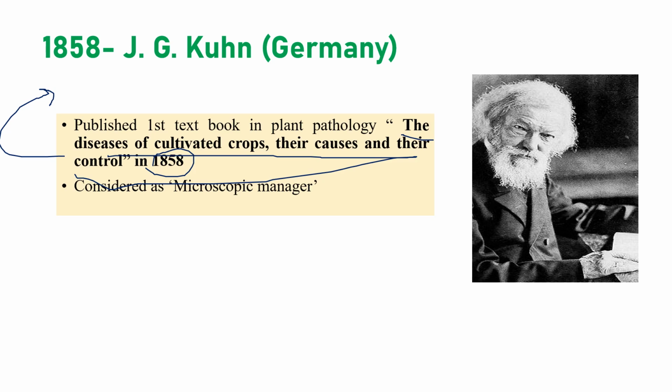That is J.G. Kuhn. They may give the book and ask who wrote this, such kinds of questions will be there, right? So it is a very, very important one. You remember the book name, The Diseases of Cultivated Crops and Their Causes and Their Control in 1858. If you want, you can take notes, as I told you in the previous preparation video. Just take your own notes, that will be very easy for you.